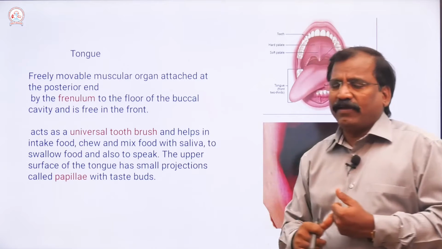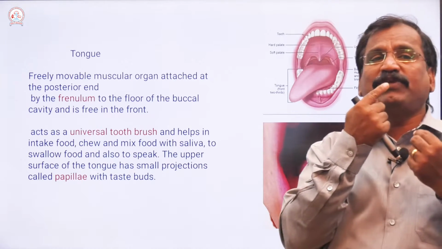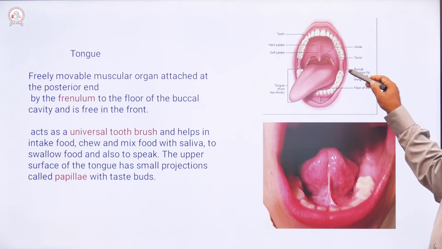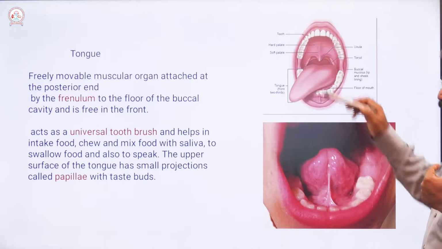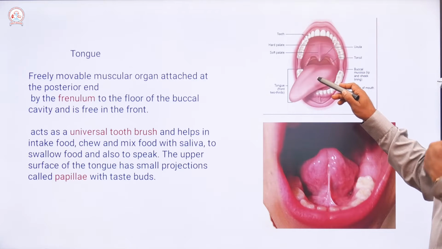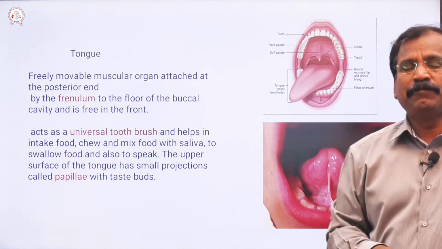The posterior end is attached to the base of the buccal cavity, and the anterior end is free.